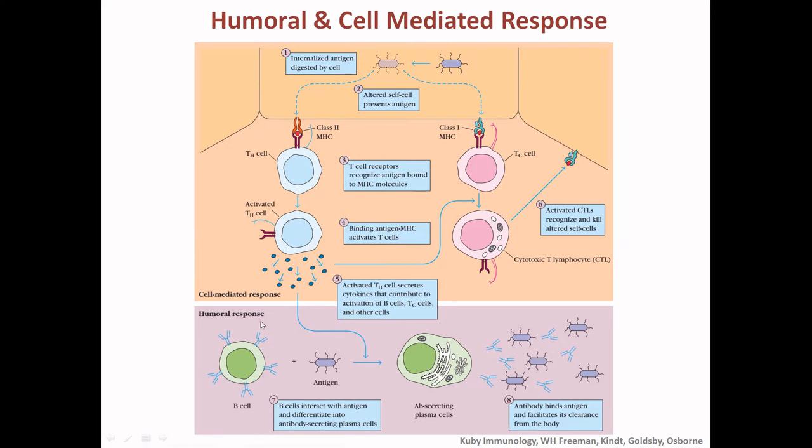These cytokines will activate a B cell, and it will lead to the activation of the B cells to become plasma cells to secrete the antibodies, and these antibodies will neutralize the bacteria. This is the humoral immunity because it is mediated through the antibodies.